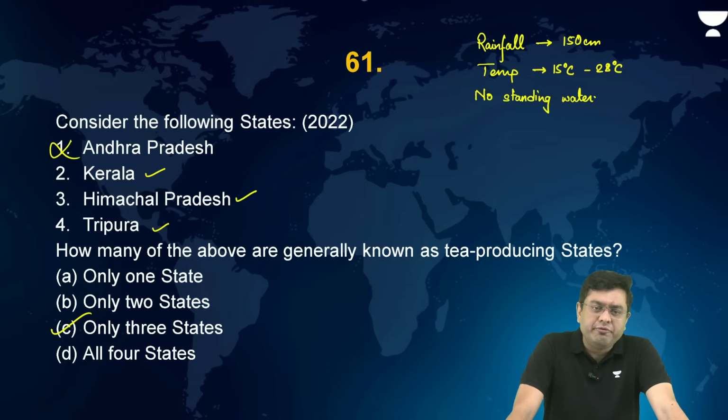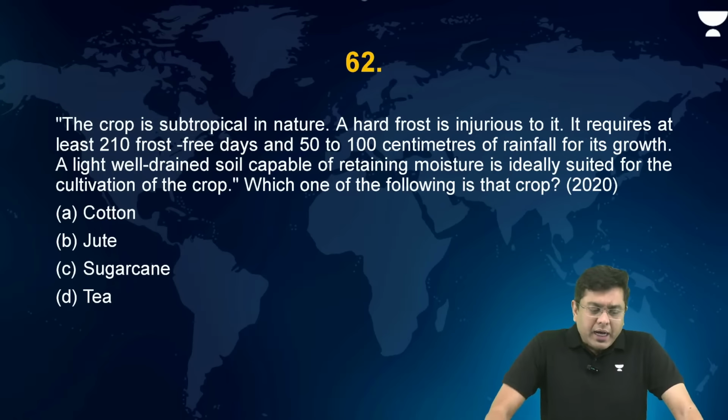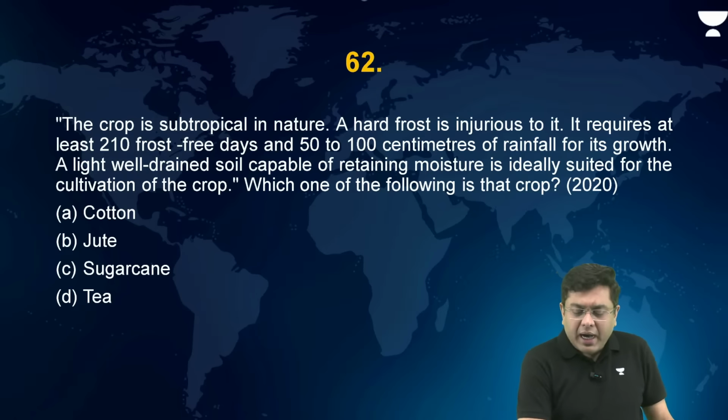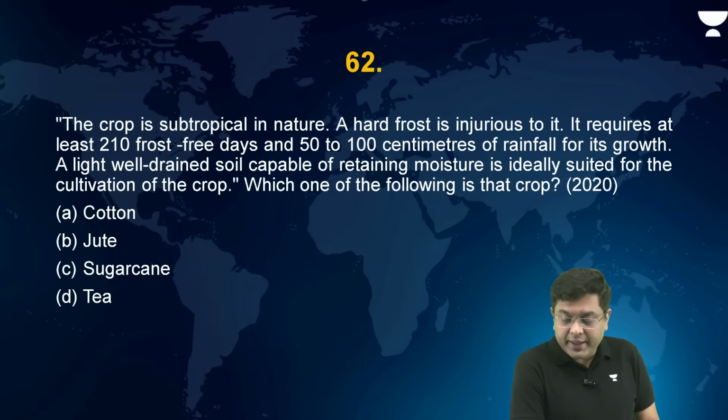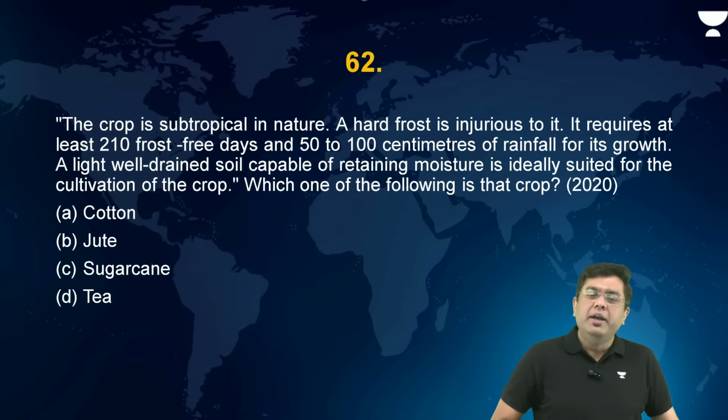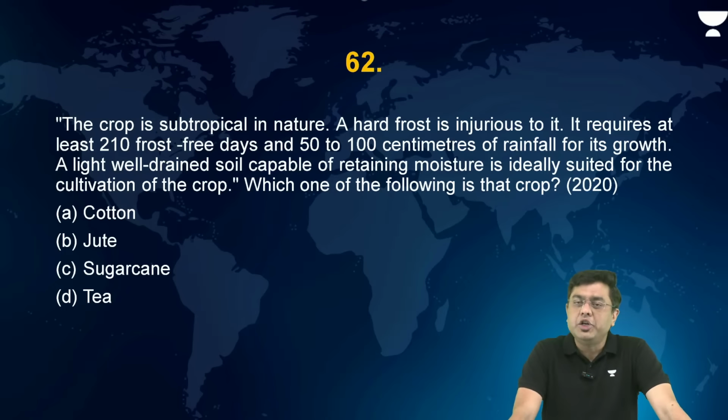Okay? Yes, West Bengal, Assam, these are very ideal for tea cultivation. Right. Now, the crop is subtropical in nature. A hard frost is injurious to it. It requires at least 210 frost-free days and 50 to 100 centimeter of rainfall for its growth. A light, well-drained soil capable of retaining moisture is ideally suited for the cultivation of the crop. Which one of the following is that crop? Cotton, jute, sugarcane, or tea? Here, basically, a simple, straightforward question.